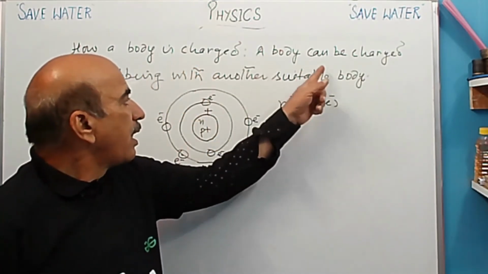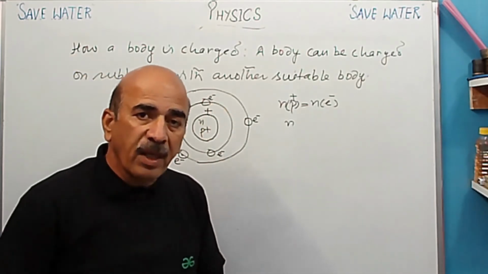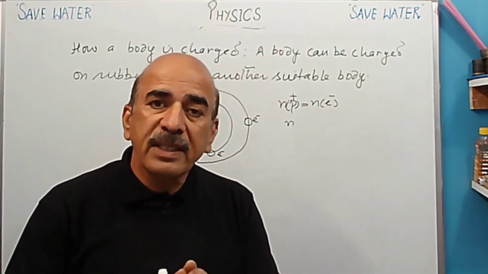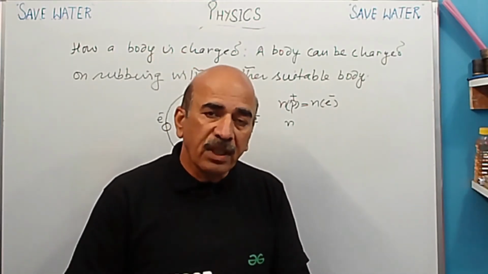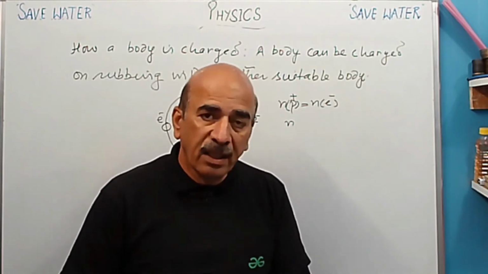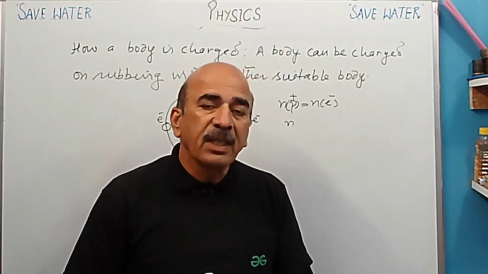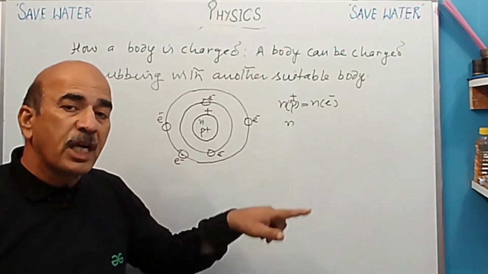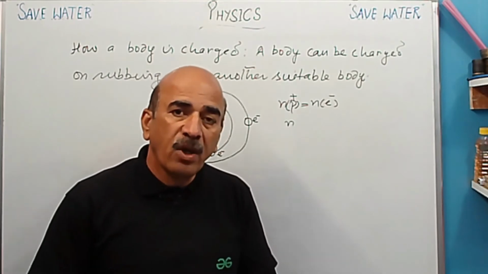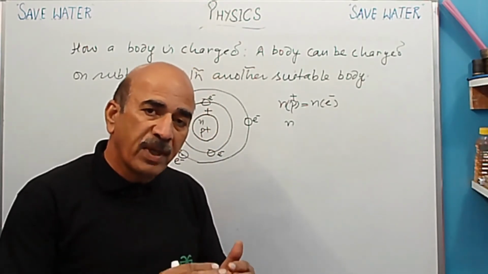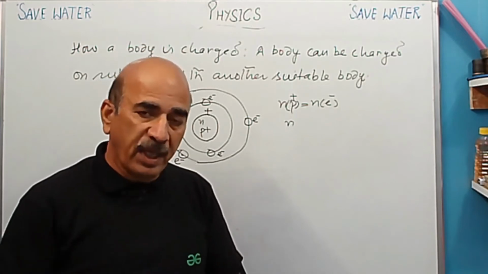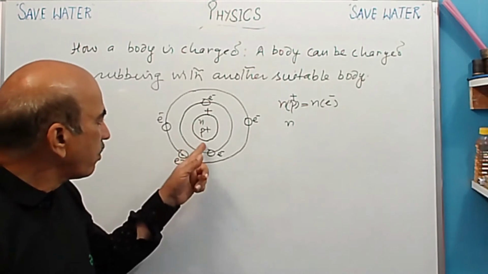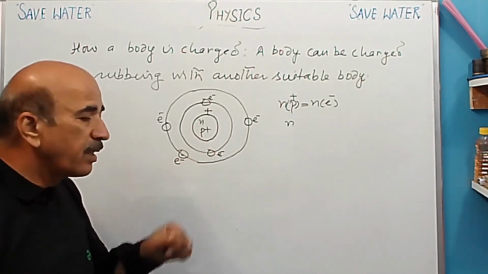So how can it be charged? It can be charged when one body is rubbed with another body. Every substance we know is composed of tiny particles which are known as atoms. So when a body is rubbed with another body, this means atoms are rubbed with atoms of another body. So because of rubbing, what happens? Electrons are transferred from one body to another body, or we say from atoms of one body to atoms of another body. ठीक है? तो इसमें ट्रांसफर ऑफ इलेक्ट्रॉन्स का होता है. अब बात आती है कि सर इलेक्ट्रॉन का ट्रांसफर कहाँ से होता है? From which shell are these transferred?